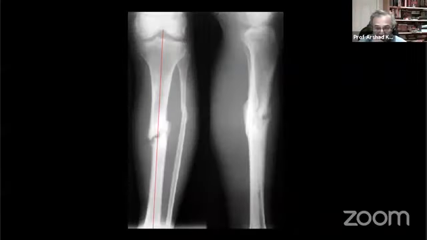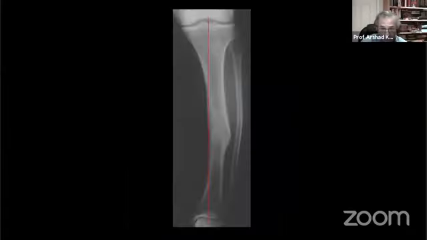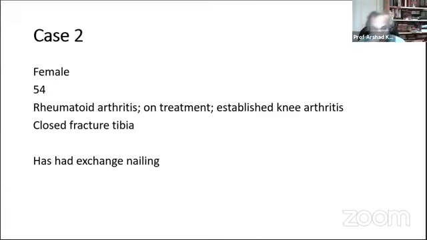So this patient has gone on to a non-union. The mechanical axis is still maintained. Why did that happen? Or how does malunion happen? So clearly mechanical axis is important, but it isn't everything. So now we have to go and reflect. So now I bring on my case 2, which made me think.